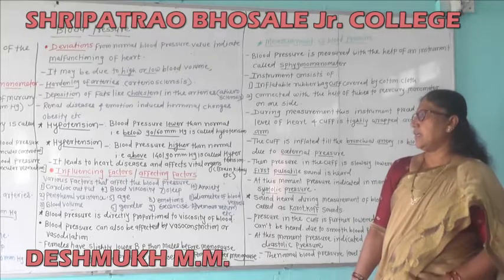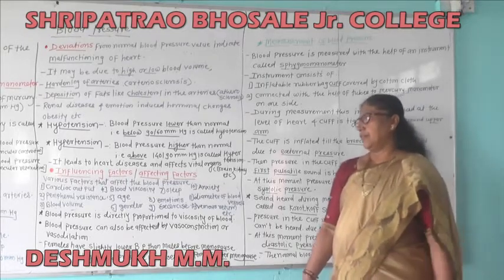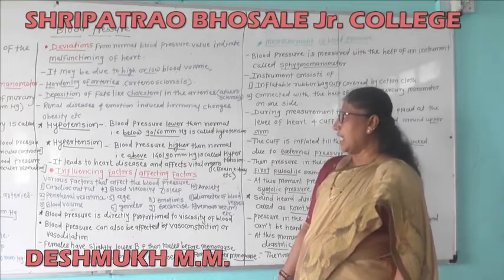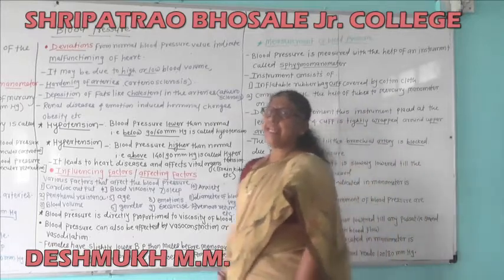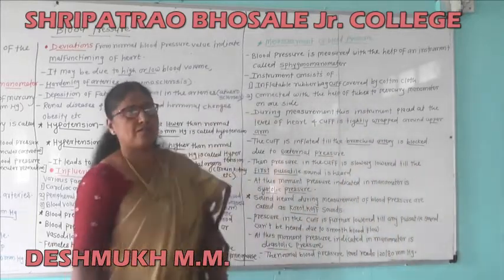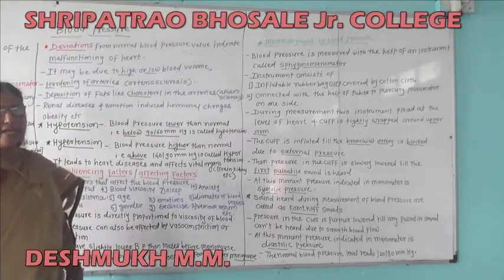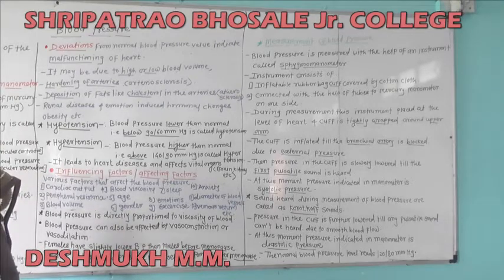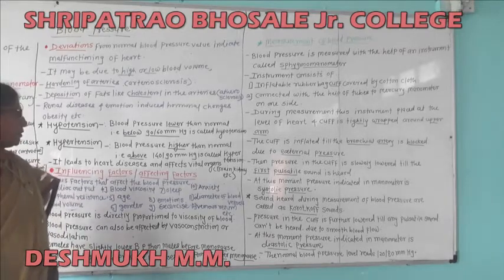First factor is the cardiac output. Then second is the peripheral resistance. Then third is the blood volume. Next, fourth is the blood viscosity.